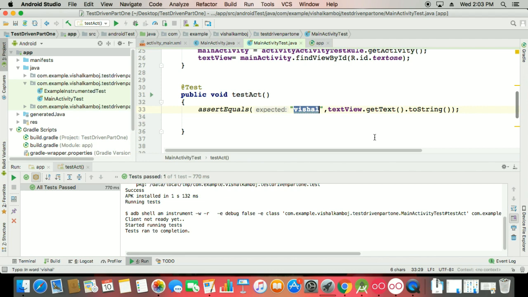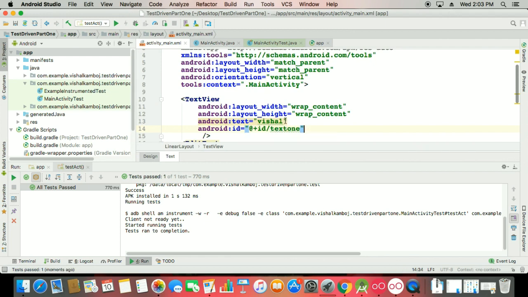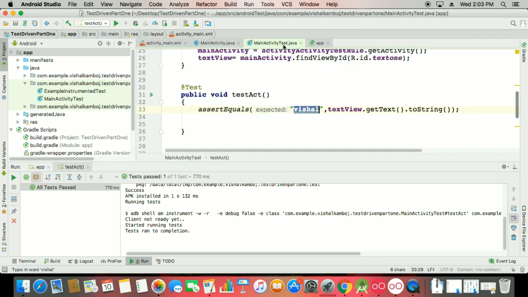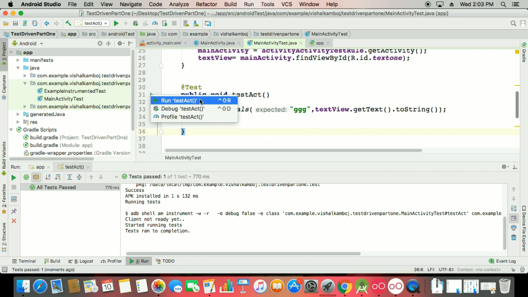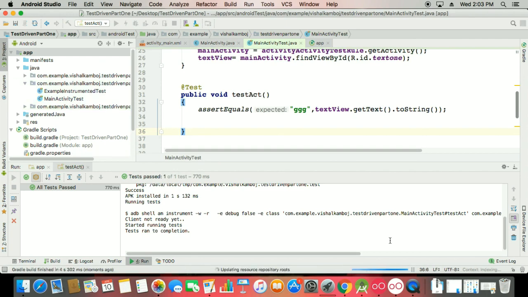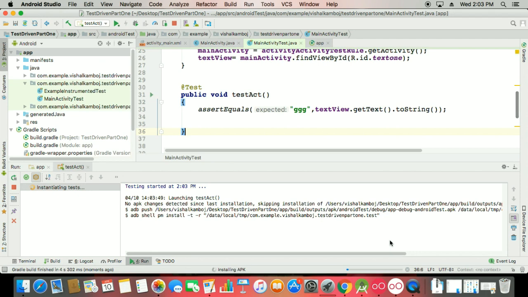So here, if I'm using some other name, I am just checking whether this name is Vishal or not, the text one value. If this one is something other, just like say GGG, and I want to check that our input value is something other and our expected value is something other, how can we cross-check it? You can check empty, you can check not null, a lot of stuff is there.